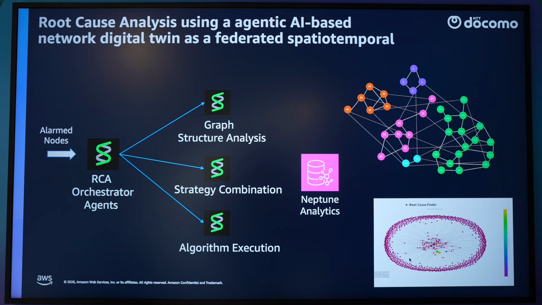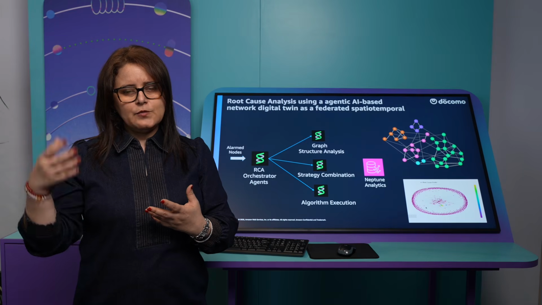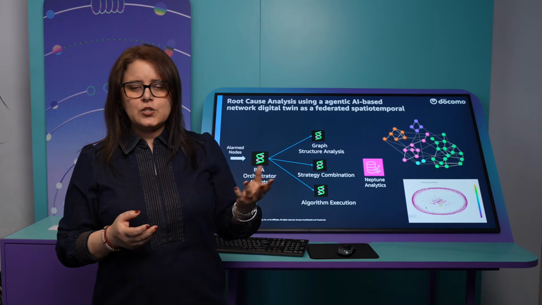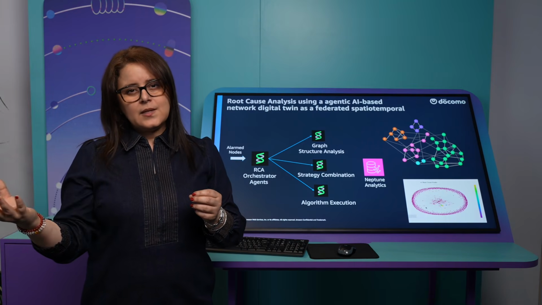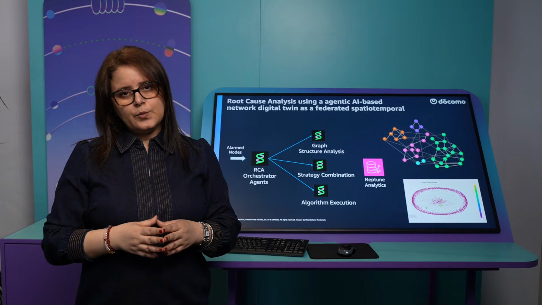So basically, if I double click on the root cause analysis agent, there we have strategies for the root cause analysis. All the events on the network are not the same, and they change over time. If the incident can be identified directly from the alarm, from the alarm description or from the KPI deviation, then the agent will analyze it in a quick manner and then send the analysis to the network operation team.